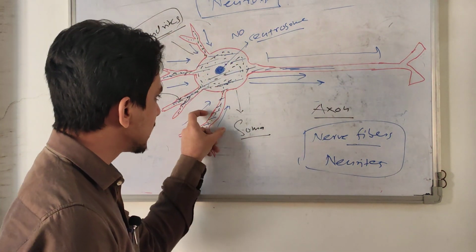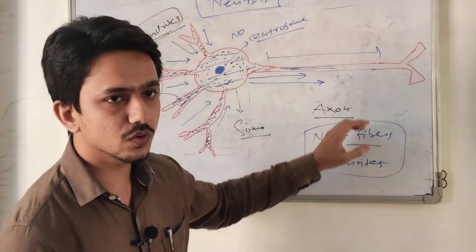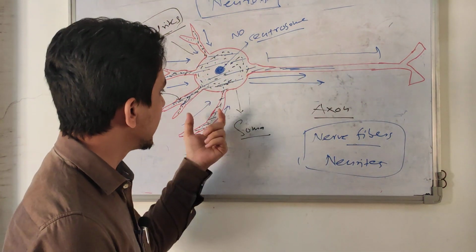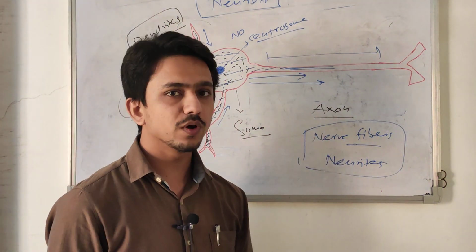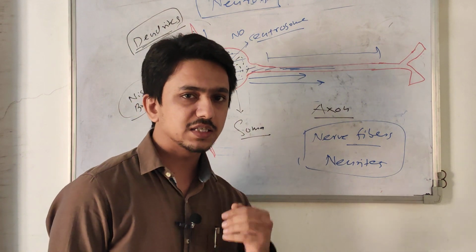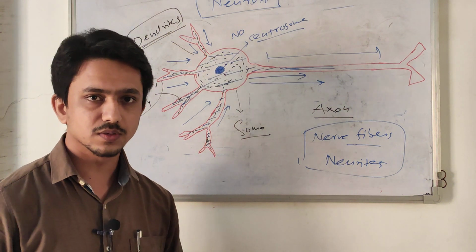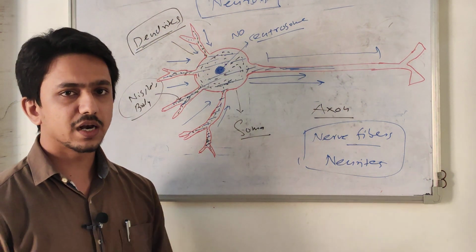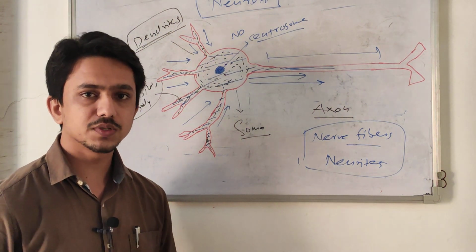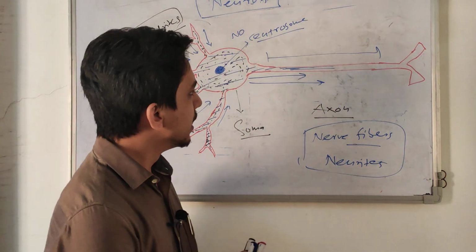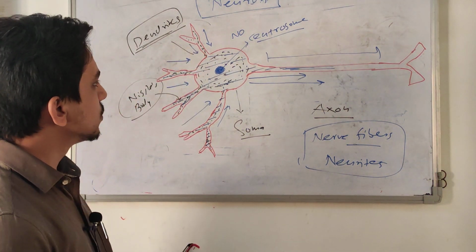So dendrites are also neurites, and axons are also neurites. Dendrites and axons are both called nerve fibers. But classically, nerve fibers are collections or bundles of axons in the central nervous system as well as the peripheral nervous system.